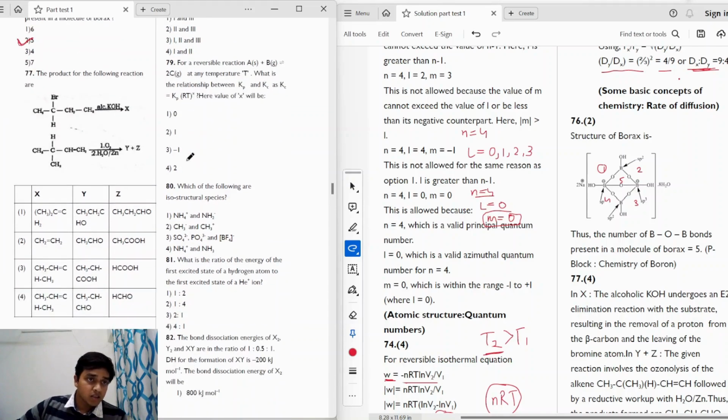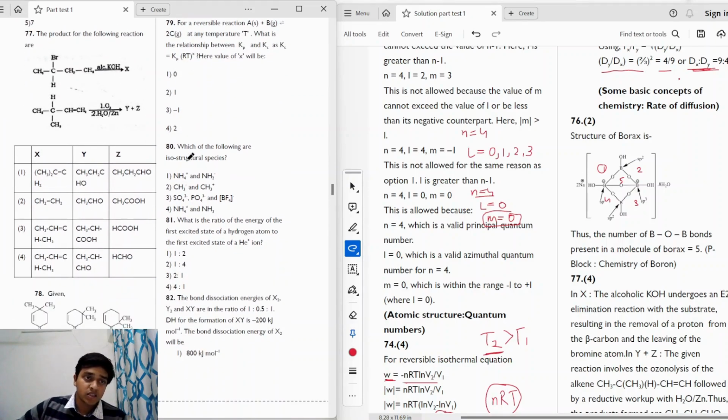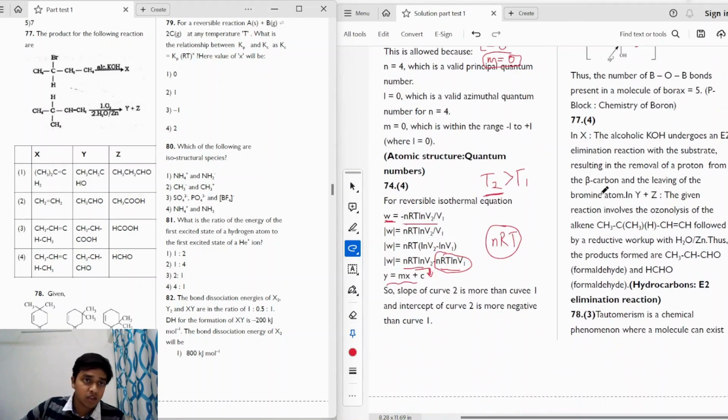Moving on to the next question, the products of the following reactions are. We have been given two different reactions of two different compounds, and we have to find out the products X, Y, and Z. So if we take a look at the first reaction, we have a bromoalkane, and it is being reacted with alcoholic KOH. Now we know that alcoholic KOH carries out an elimination reaction, right? E2 elimination takes place in a bromoalkane, and the reaction taking place is a dehydrohalogenation, right?